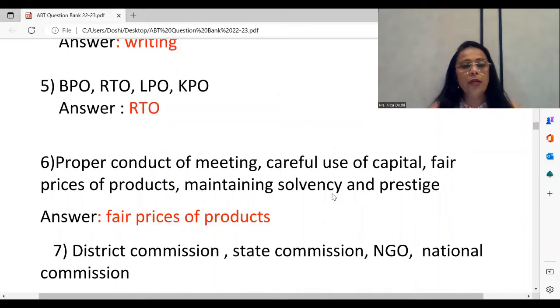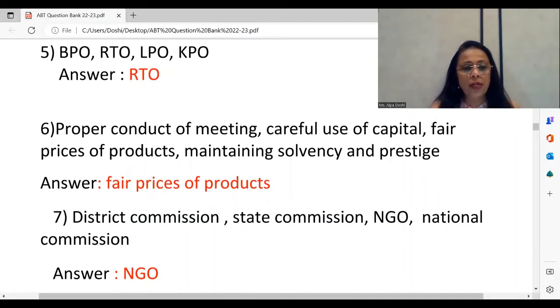Once again, a very simple one. District Commission is where complaints where consideration is less than 1 crore are entertained. State Commission is where 1 crore and up to 10 crores is there. And National Commission is where complaints which exceed 10 crores are registered. So here we see the odd one out is nothing but the NGO, which is a non-governmental organization. That's a non-profit, non-political organization working for the welfare of the people, right? So right now, NGO is the odd one out here.